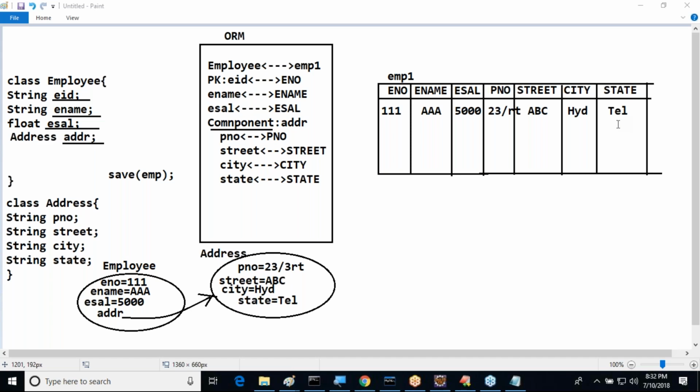Hibernate is able to store corresponding data in the corresponding columns in our database table directly. This is a solution for which one? Granularity mismatch. So Hibernate is giving this type of solution. Now tell me, in this scenario exactly, is ORM required or not? If ORM is not available, how will data be distributed over the columns in the table? It is not possible. That's why, because of this reason, we need to go for ORM in order to provide a solution for granularity mismatch. This is exactly the meaning of granularity mismatch.